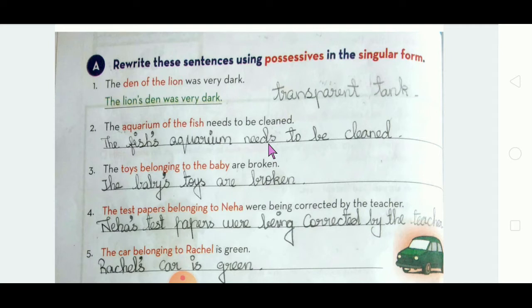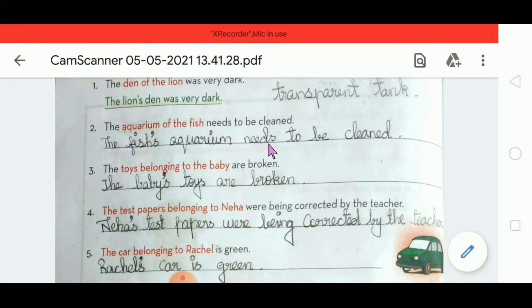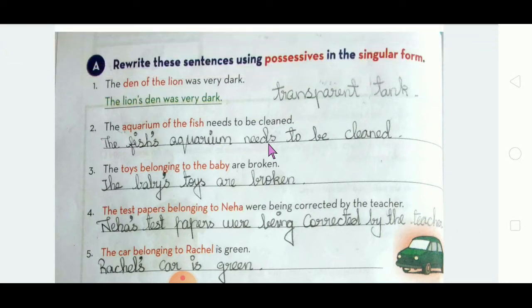And this possessives, possession it is called. You have already seen this in the 4th standard, and now in the basic revision worksheet also. So this is not that tough. You know this, you have answered also, so it is easy. Just go through once or twice, it will be easy for you. See the first revision. Rewrite these sentences using possessives in the singular form. So for the singular form we have to use possessives.